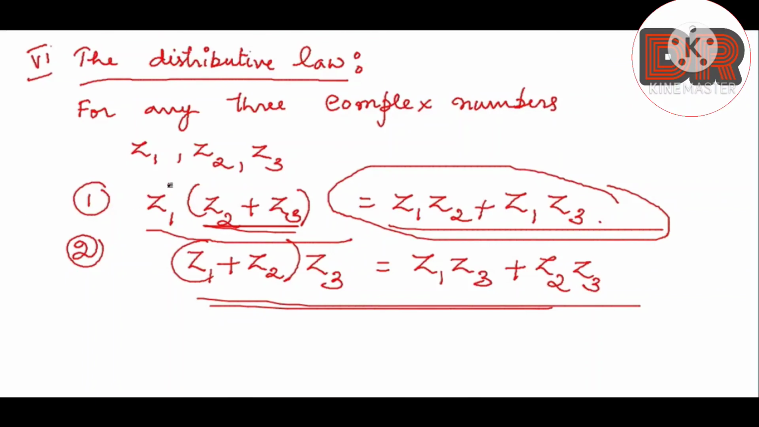So I hope all the 6 properties are clear. So you need to remember all the properties of multiplication of complex numbers.